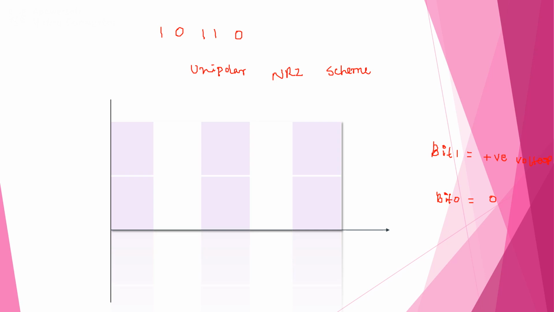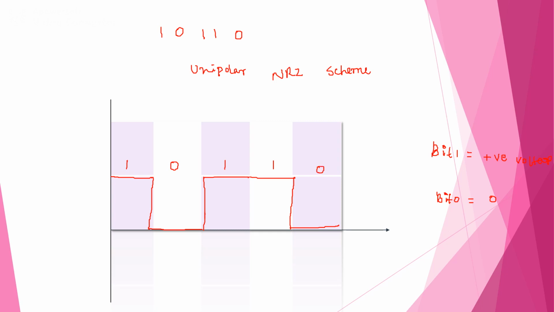So the first bit is 1, high. The next bit is 0, voltage level is 0. The next bits are 1, 1, followed by high once again, and the next bit has voltage level 0. So this is bit 1, bit 0, 1, 1 and 0.